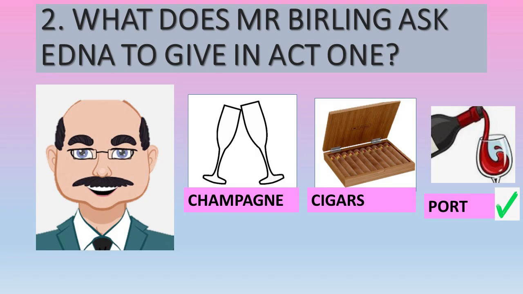Number 2, what does Mr. Birling ask Edna to give them? Well, she's replaced champagne glasses with port glasses and cigars. And the first line of the play is giving us the port, Edna, that's right.